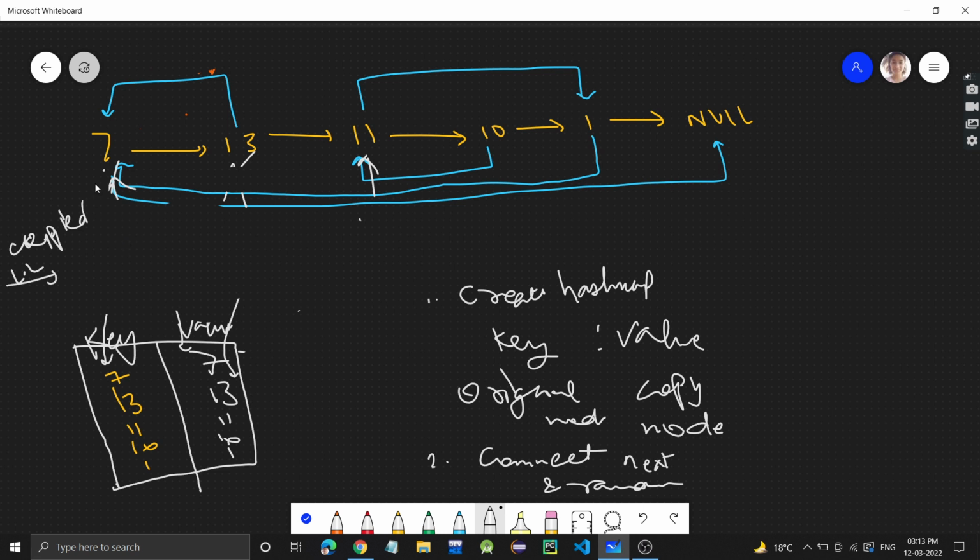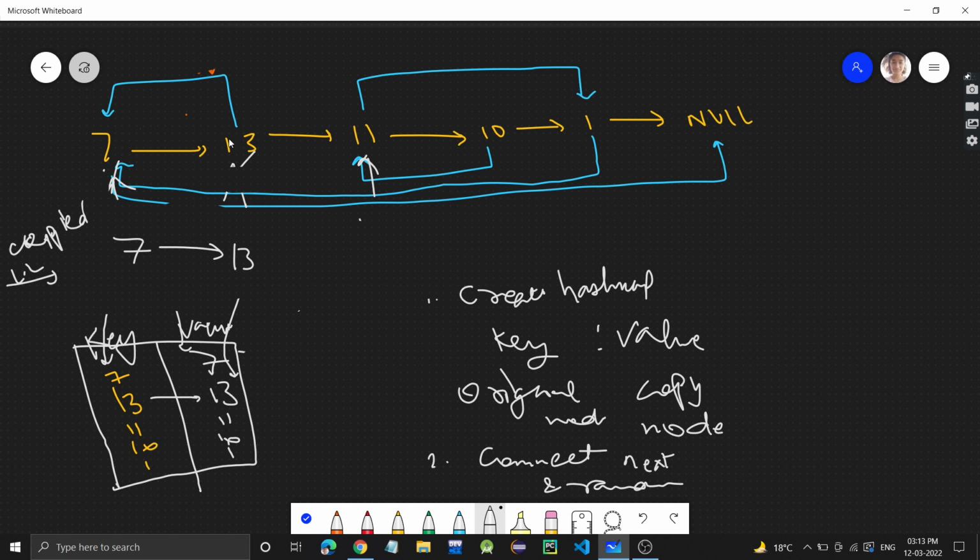We will start from this 7. This 7's copy is here, 7. We will grab that, and 7's next is what? 13. So 13's copy we will get from the hash map, and we will connect that with this copied 7's next. Fine. So in this way we will be doing.